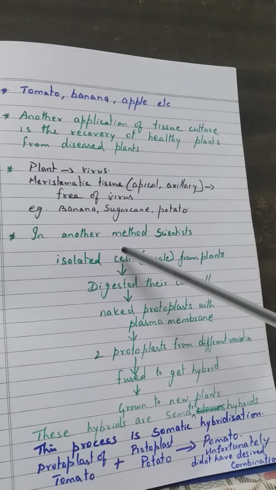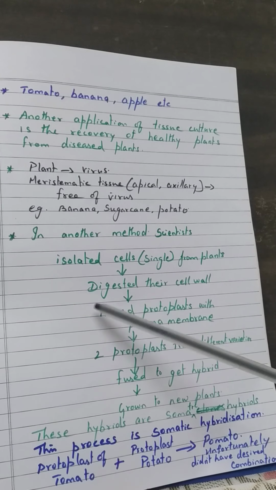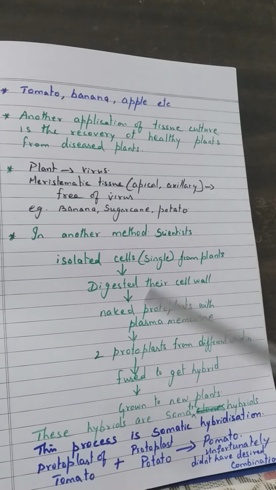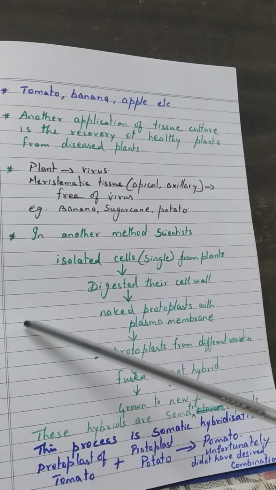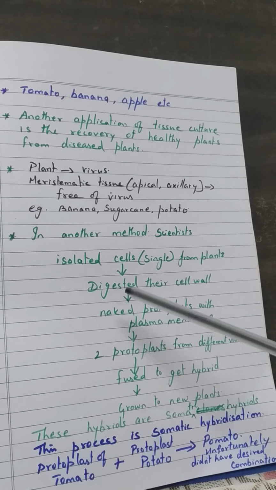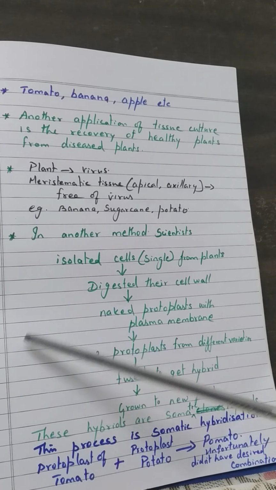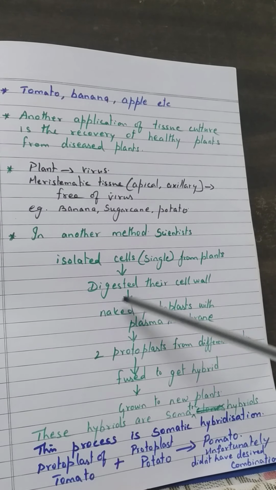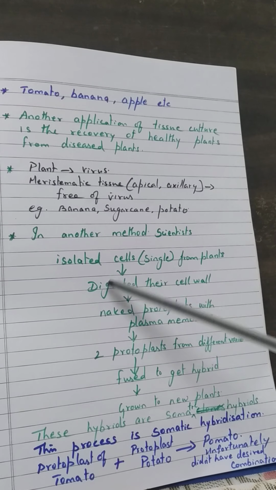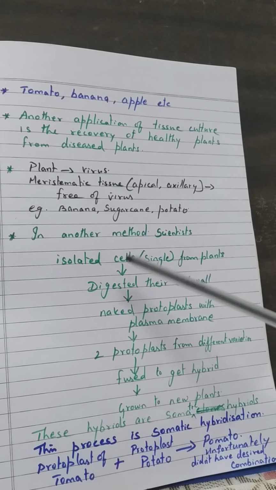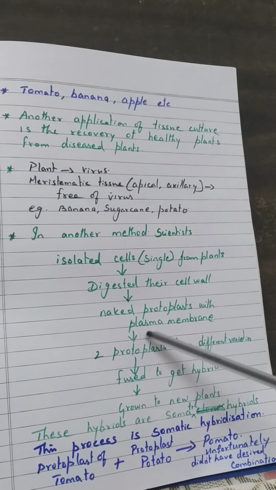In another method, scientists isolated a single cell from one plant and another cell from another plant, both having desirable characters. Then they digest the cell walls, and we get naked protoplasts with plasma membrane. The cell wall gets digested, but the plasma membrane remains.